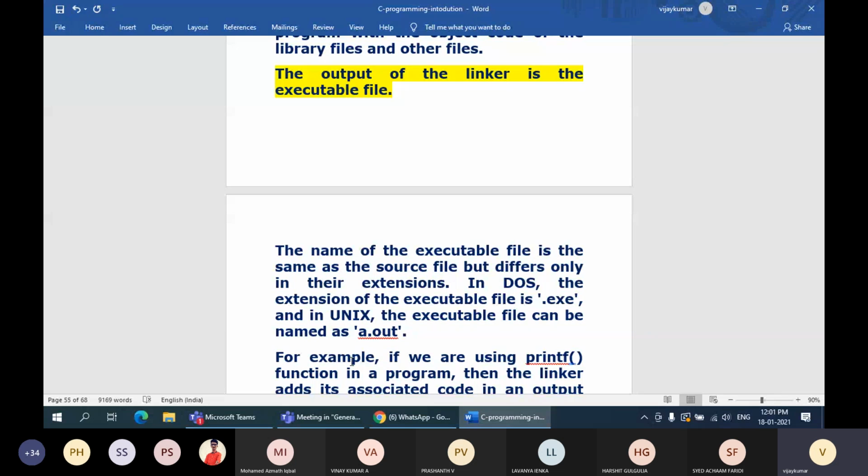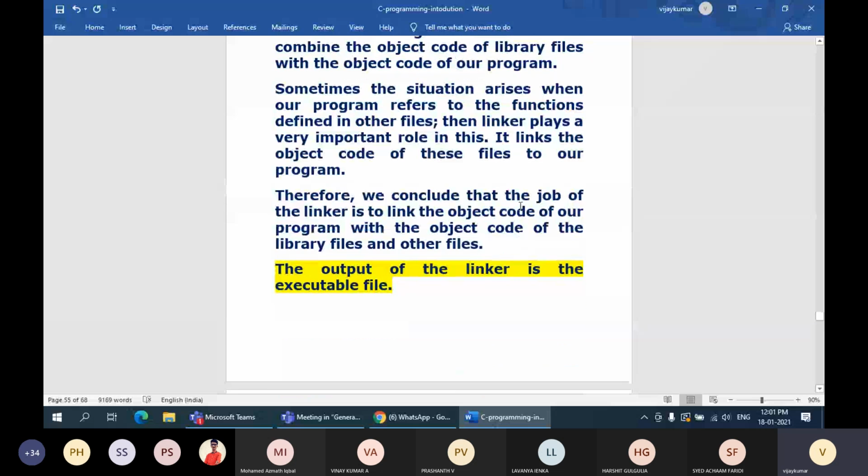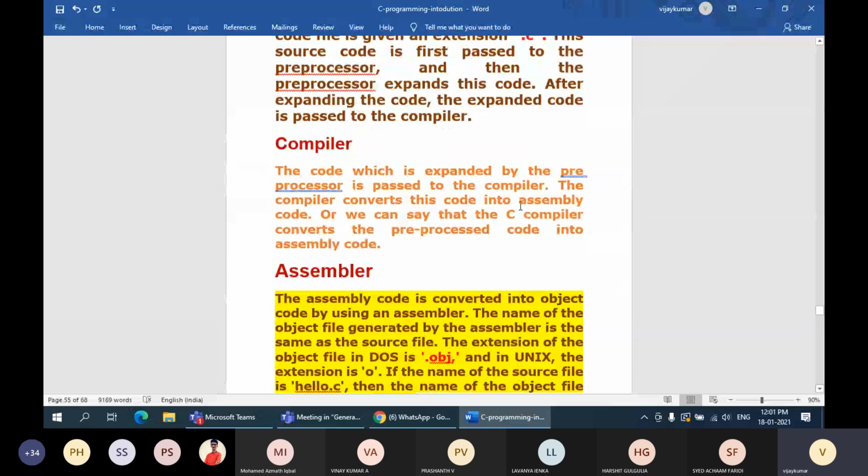Once you come for offline classes, we start executing the programs. We will try to do some programs in Windows as well as some programs in Linux. We will try to explore both the environments, both the operating systems. Fine. So any doubt in the process of compilation of a C program?